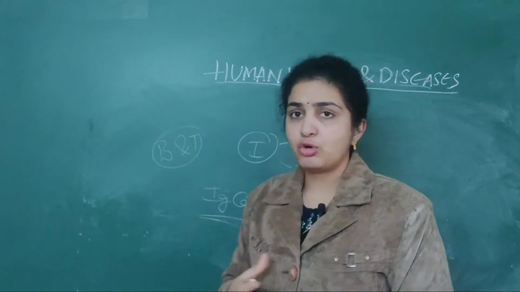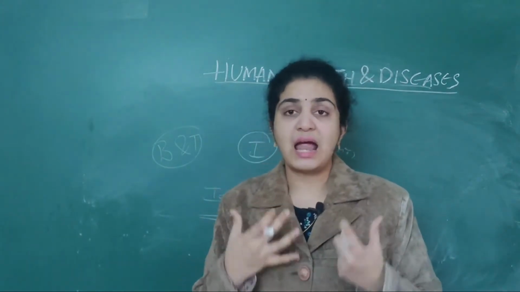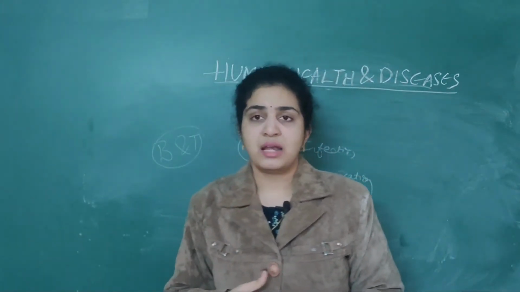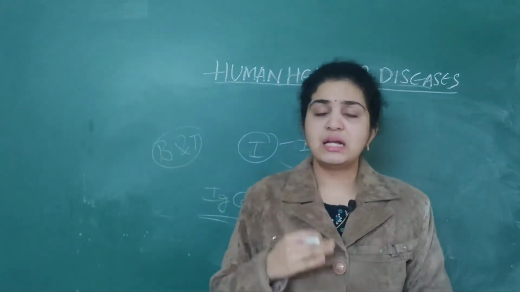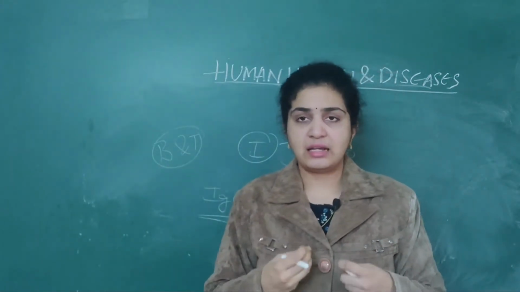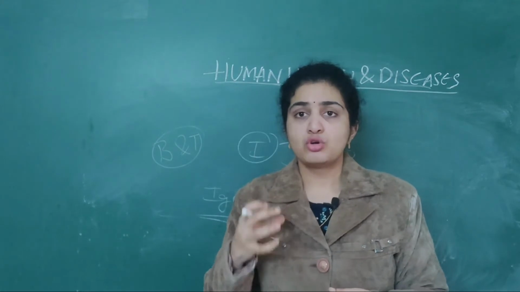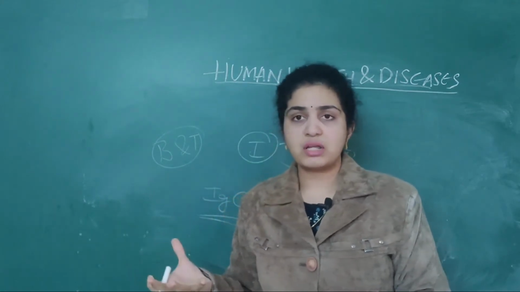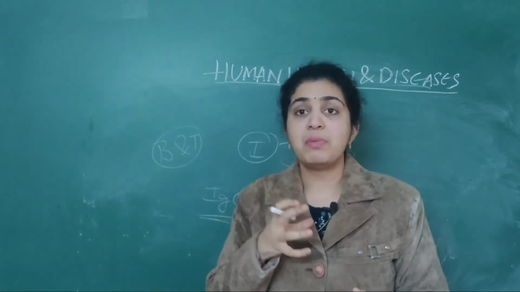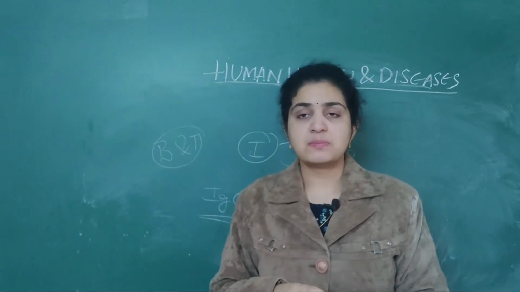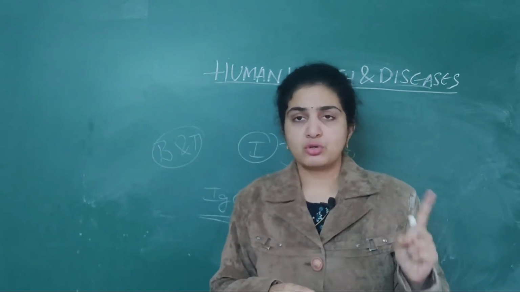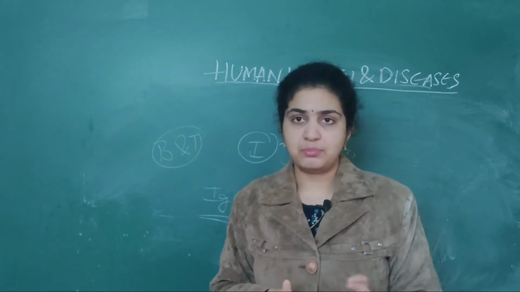So this is the main role of vaccination: antibodies are produced naturally, and B and T lymphocytes are activated very fast. So what is the principal role here? It is nothing but the memory of the immune system, which plays a very important role. So this is about the two different types.